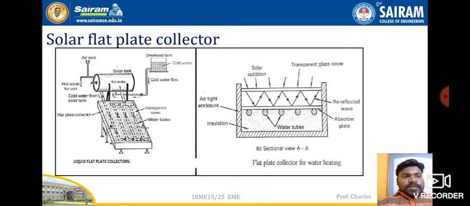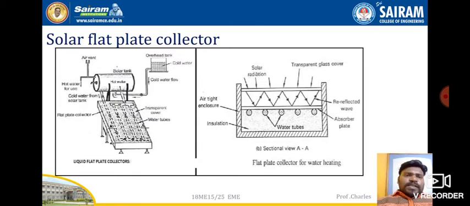When heat is received by the water tube, the water will be heated up, and slowly in the journey, the cold water will be converted into hot water. So once the water is completely heated up, that will be taken into another vent, and that will be used in domestic applications. So this is the working principle of the solar flat plate collector.